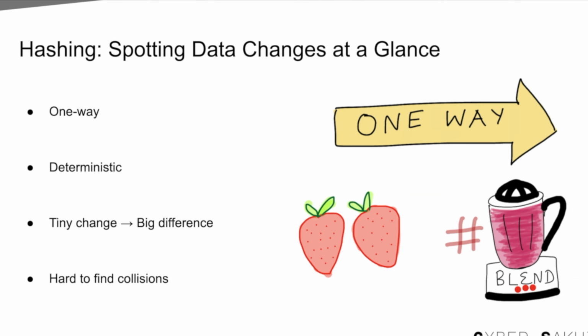Hashing is like blending fruit. Toss in apples, bananas, and blueberries, and you get a unique smoothie. If you add even one jalapeno to that, that smoothie's color and taste transform entirely. In the digital world, a hash function does the same thing, taking data of any size and producing a fixed size fingerprint for that data. Even flipping a single bit in the input changes the hash so drastically that it's obvious something was altered.